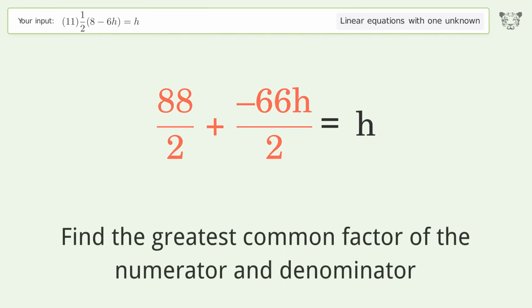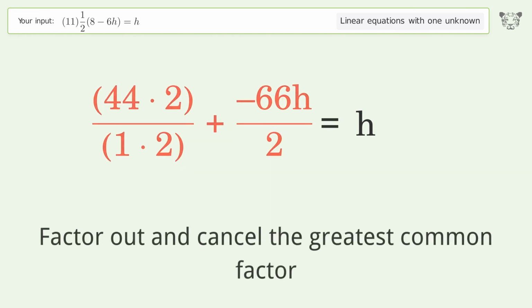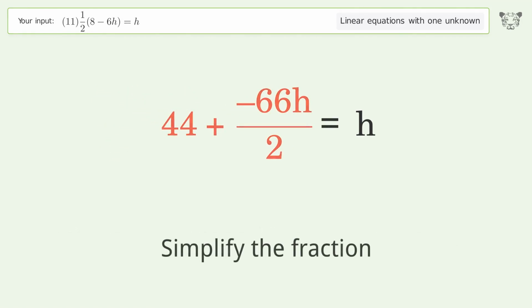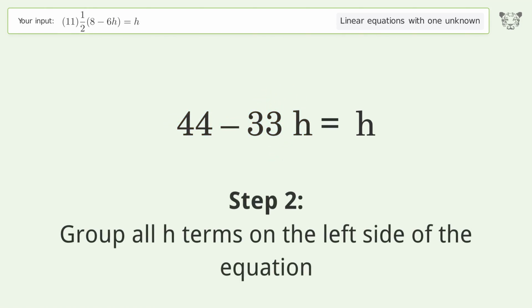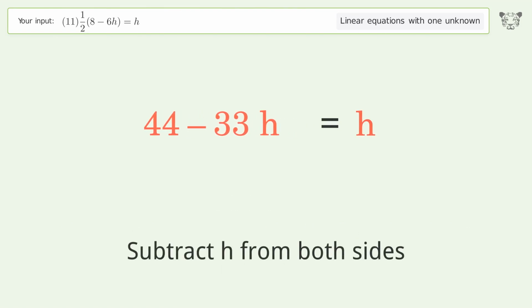Find the greatest common factor of the numerator and denominator. Factor out and cancel the greatest common factor. Simplify the fraction. Group all h terms on the left side of the equation. Subtract h from both sides.